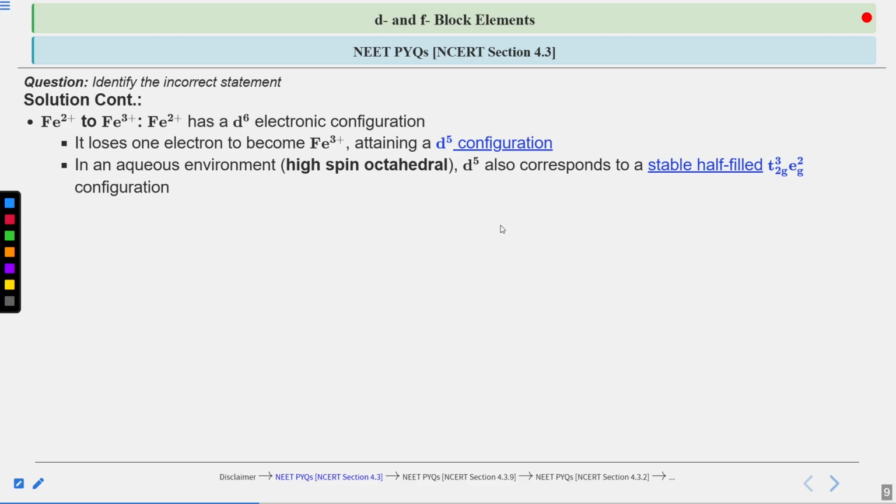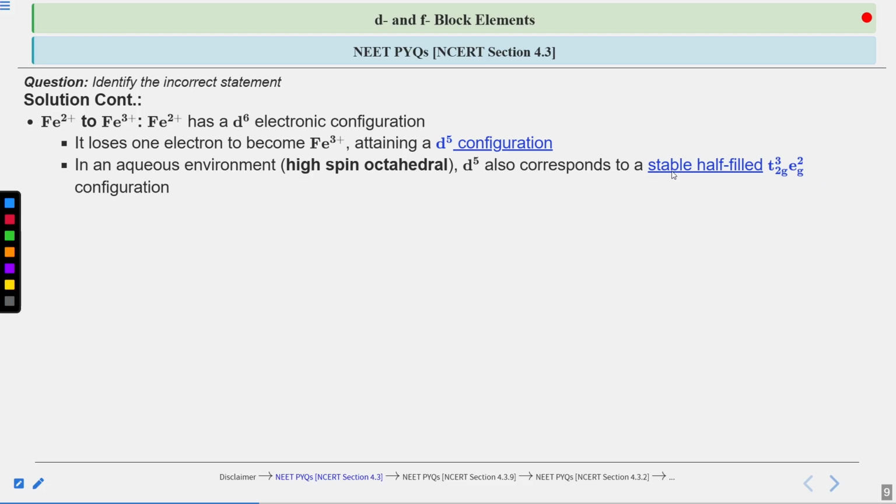As I said, after d-d transition, the electrons are going to fill from the d orbital into t2g and eg orbitals. eg is the upper one, t2g is the lower one. t2g has three different energy spaces for the 3 unpaired and 6 totally paired electrons, and the eg has 2 energy spaces for 2 unpaired and 4 totally paired electrons filling into it, right? So in the aqueous environment where we are taking the high spin octahedral, a d5 configuration corresponds to a stable half filled t2g3 and eg2 configuration.